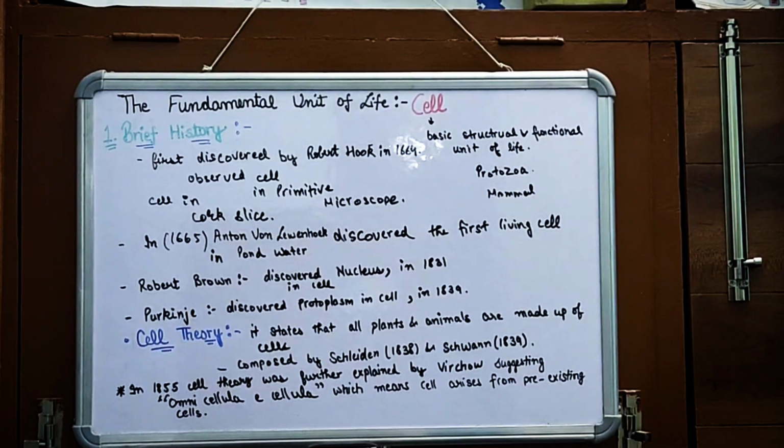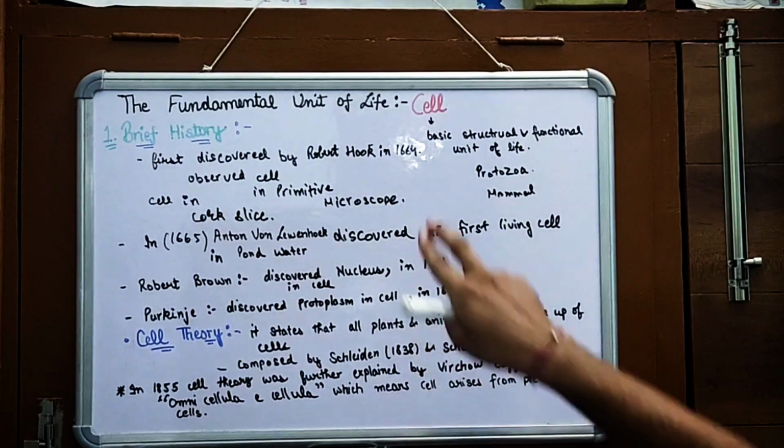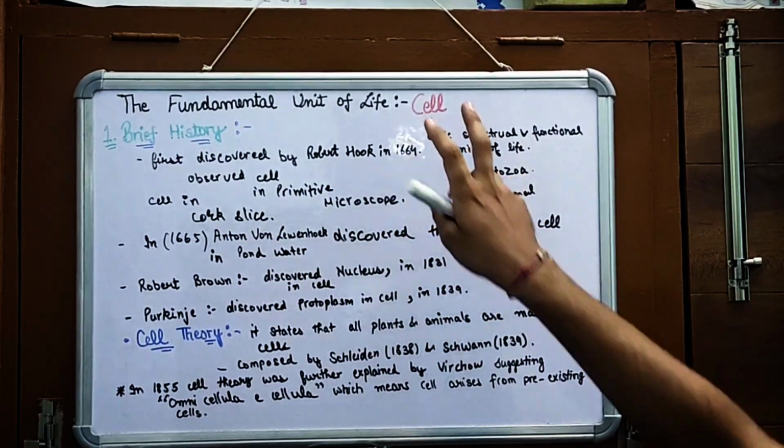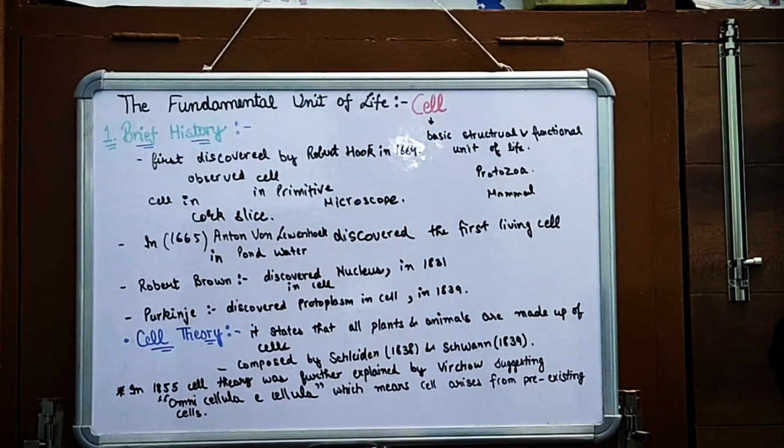So the first chapter of biology, the cell. At first we have to know what a cell is. Cell is the basic structural and functional unit of life, meaning the basic structures and functions performed in the body of an organism are performed by the cell. Cells are the building blocks of organisms.